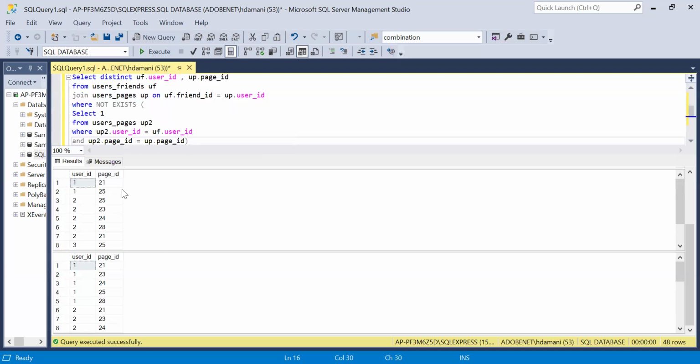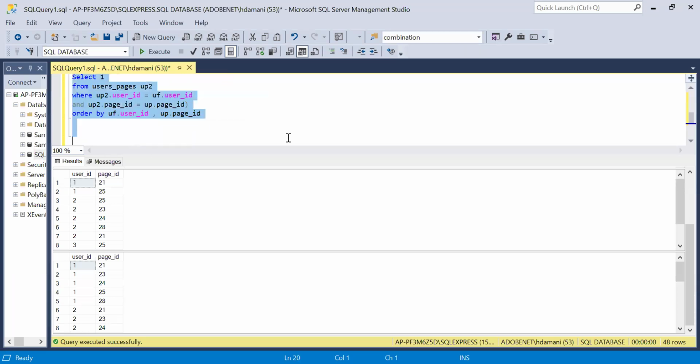And then in that particular case, we have to check the page ID as well. So if both user ID and page ID are equal, this inner query, which is a subquery, will return one, right? Otherwise, it won't return anything. So wherever this condition is fulfilled, the query will return one, and as soon as it returns one, those records will not come as part of the output, because we are using the not exists operator over here. So we will filter all those records, right?